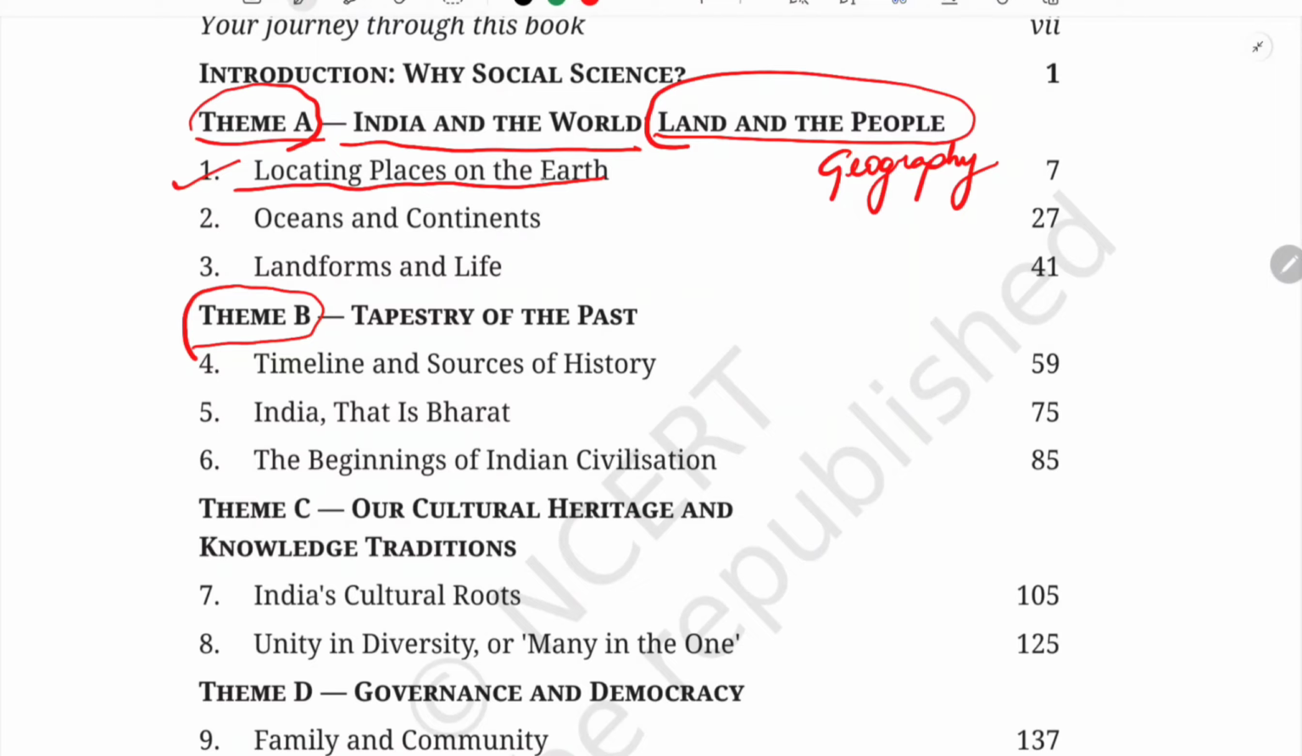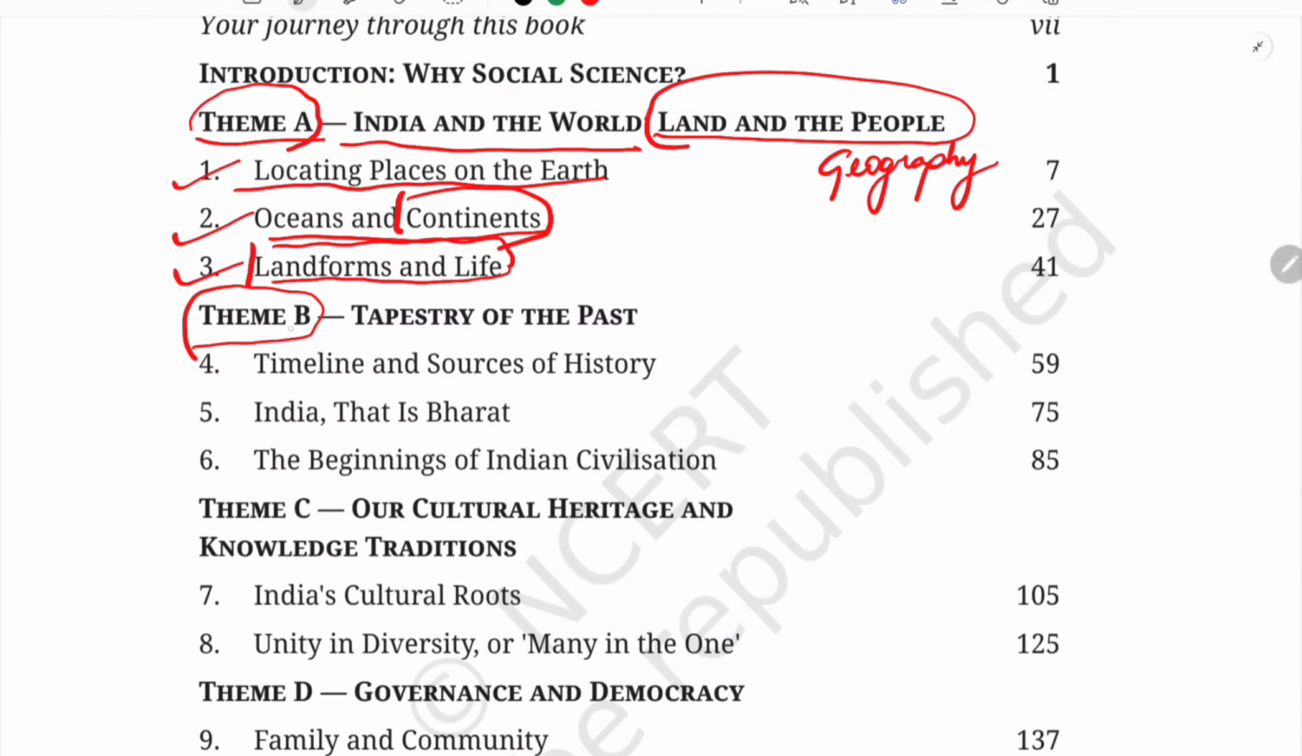In the second chapter we are going to study about oceans and continents, the different oceans that we have, and the 7 continents of the world. And lastly, in the third chapter under this theme, we are going to study landforms and life. Here we discuss the major domains of the earth, the major landforms of the earth, and also the people.